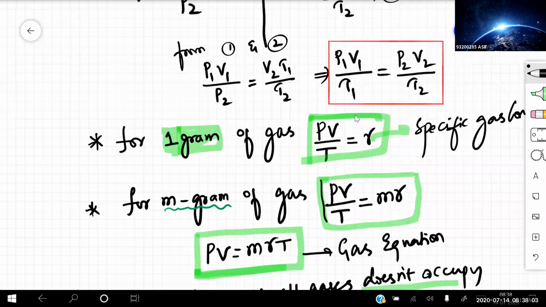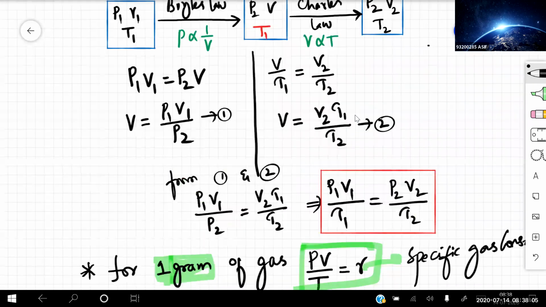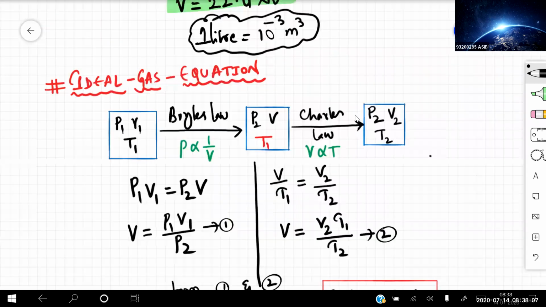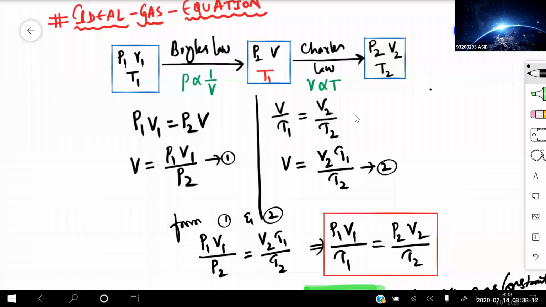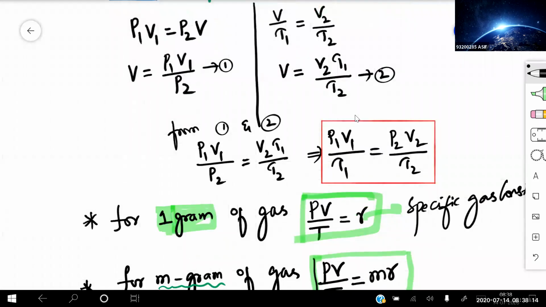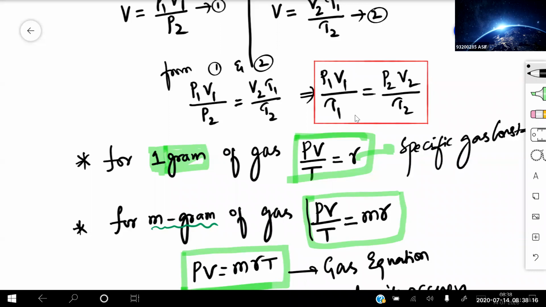So these are some of the points you need to remember in the ideal gas equation. When we apply the ideal gas equation, both Boyle's law and Charles' law are applicable for a given gas. Then we get PV/T = constant, so P1V1/T1 = P2V2/T2. For 1 gram of a gas, if I write PV/T = small r, the small r is known as the specific gas constant.